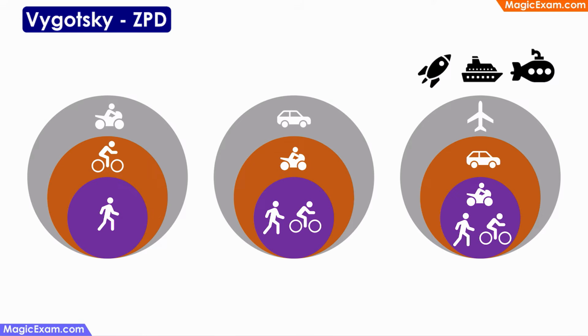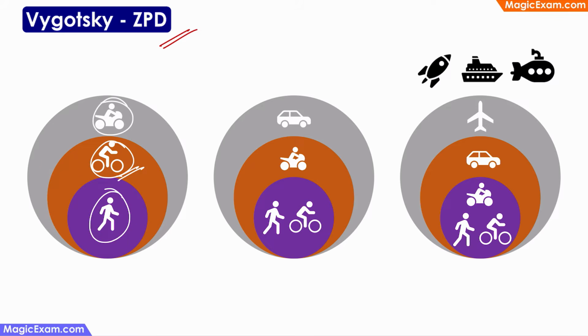Let me explain the concept of a zone of proximal development and how it evolves over the lifetime of a person using a small example. When you were a small child, the first thing that you learned was to run and walk. So running and walking were things that you could do independently. And you were just learning how to ride a bicycle. Therefore, you could ride a bicycle with some help, support and guidance. Therefore, riding a bicycle was in your zone of proximal development. You were not yet ready to ride a motorcycle. Therefore, that was in your future learning.